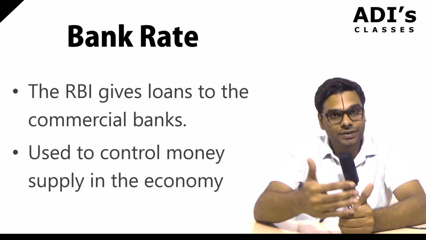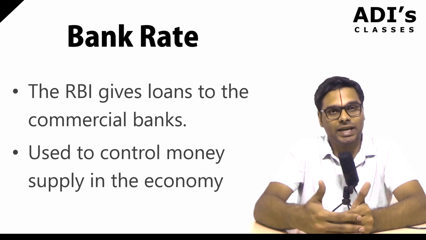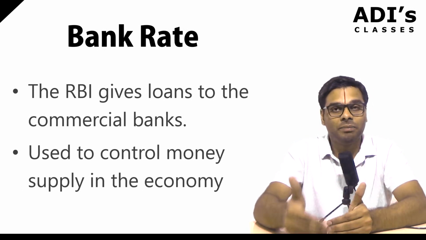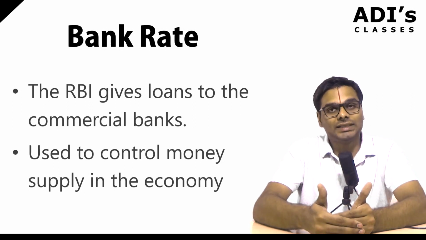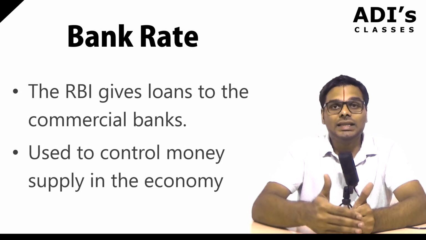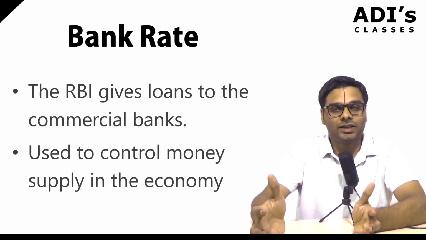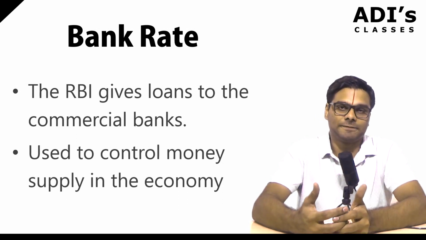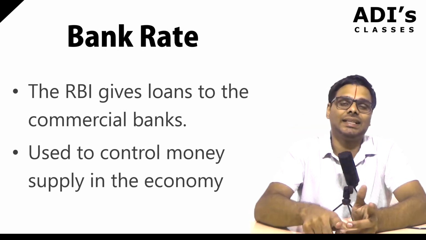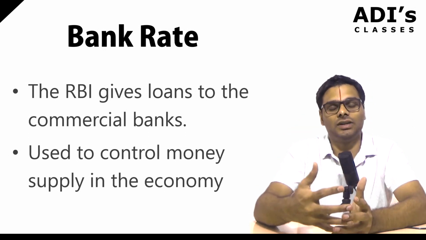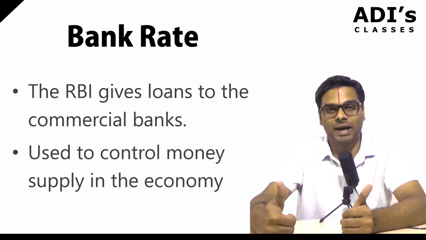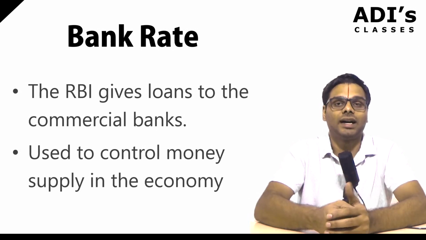If it makes it difficult for commercial banks to borrow from the RBI, the banks will borrow less from the RBI. This means the banks have less money to lend to the customers. If the banks are lending less money to the customers, then the amount of money available in the economy decreases. So, if the RBI wants to decrease the money supply, it increases the bank rate. It makes it more difficult for the banks to borrow money, and in turn, the customers face difficulty in borrowing money from the banks, and liquidity is sucked out of the economy.